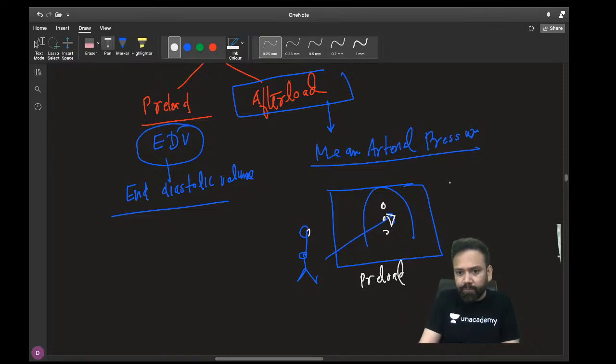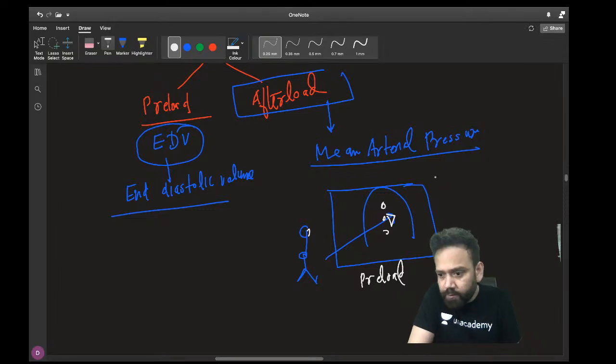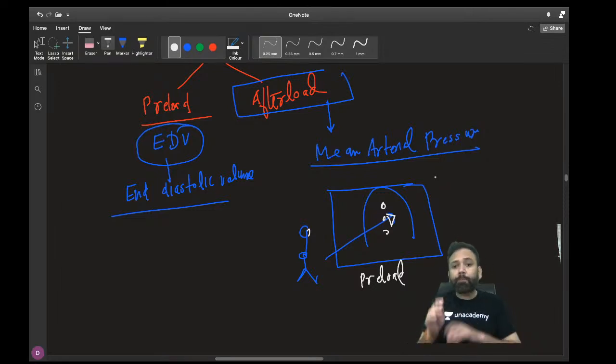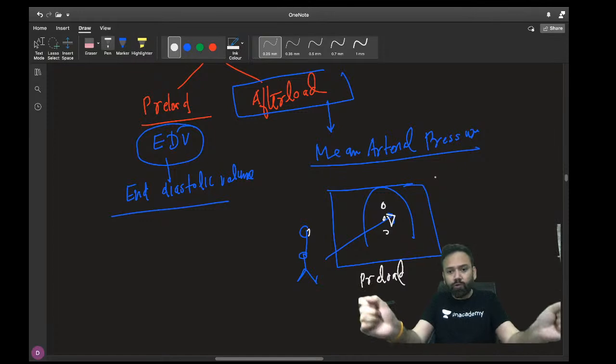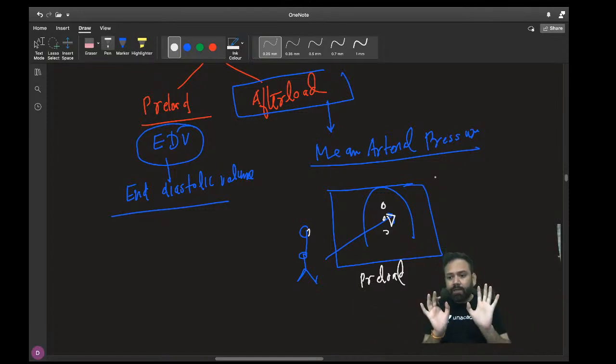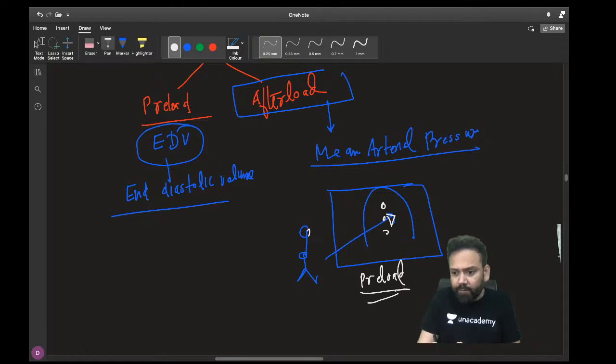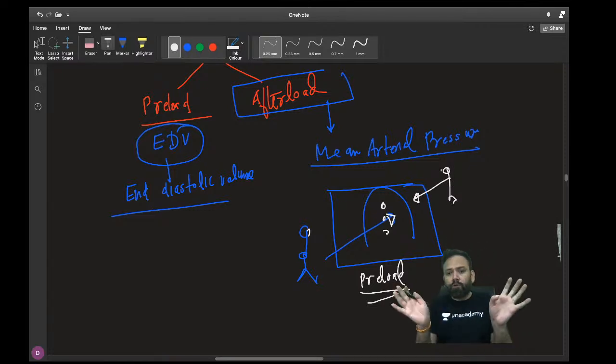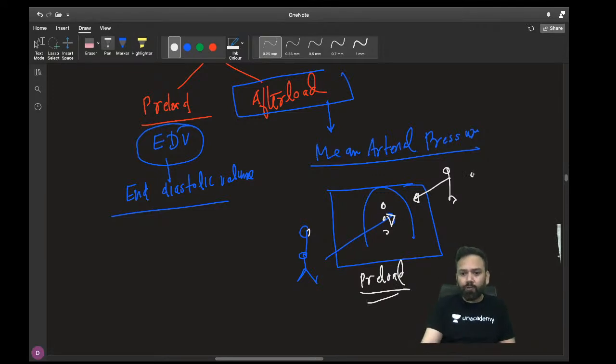No, it is preload. The pressure by which you are opening the door, not inhibiting the door. It is not afterload, it is preload. Are you getting me or not? And suppose some other person is standing on the other side and wants to prevent the opening of the door. So that is afterload.